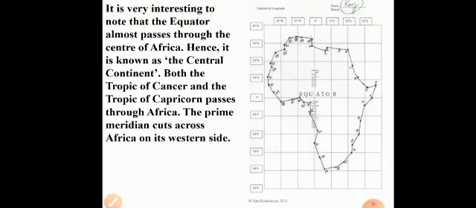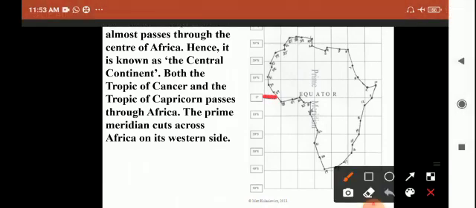It's a very interesting fact about Africa. The equator line passes through the central part of Africa. This equator divides Africa into two parts, the northern part and the southern part. The equator is an imaginary line which divides the two hemispheres, the southern hemisphere and the northern hemisphere. Exactly, this equator line passes through the center of the African continent. That's why Africa is called the central continent.